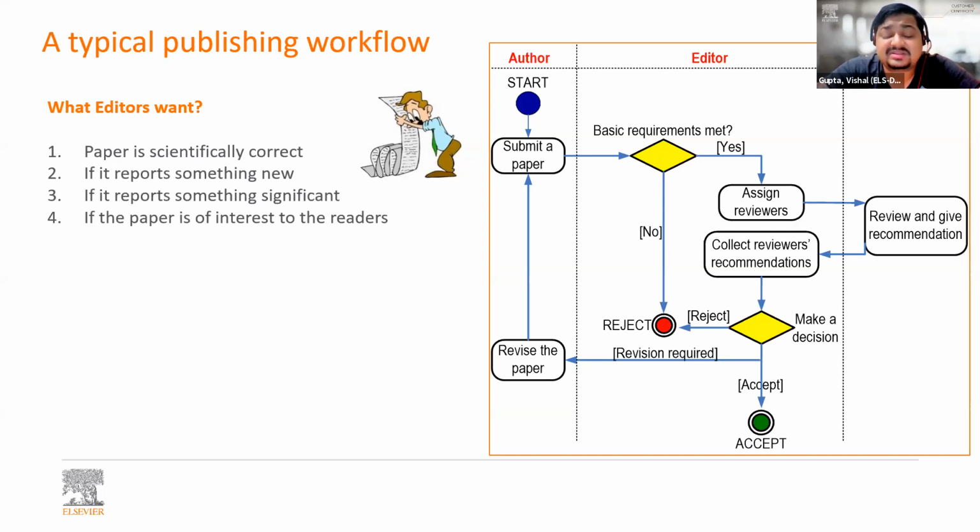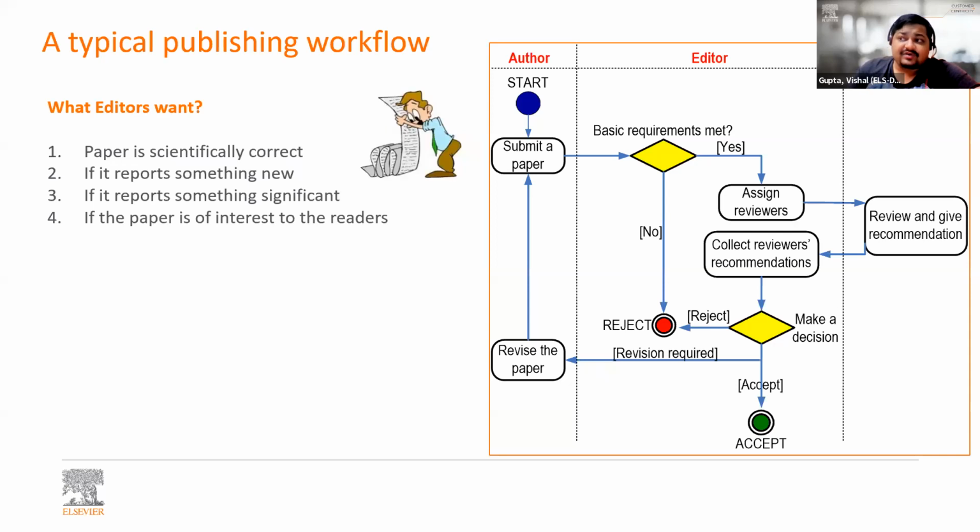It can't just be something which is new but not significant. So it has to be significant as well, which means that it has to create an impact on society, either political, social, financial, any kind of impact. And then the article must be of interest to the readers. This is extremely important. So as I said, find the right audience.